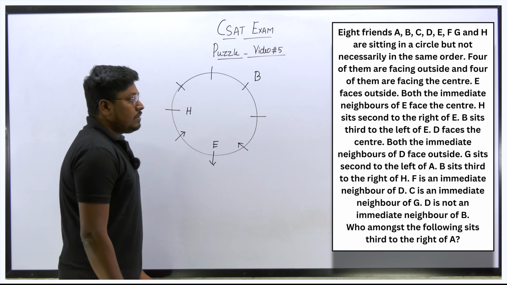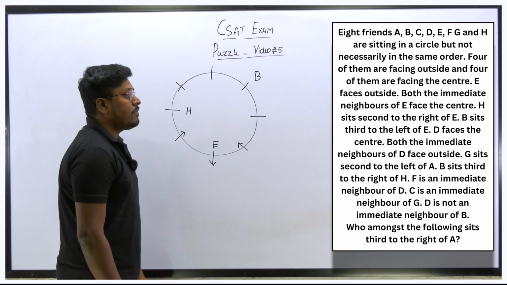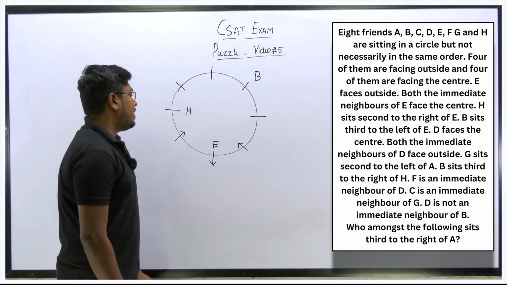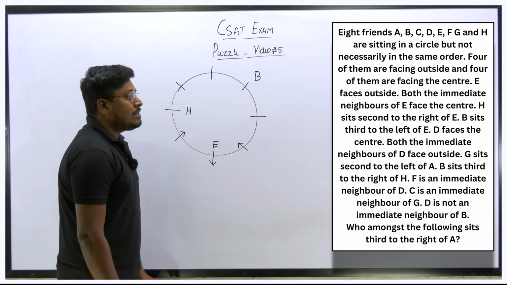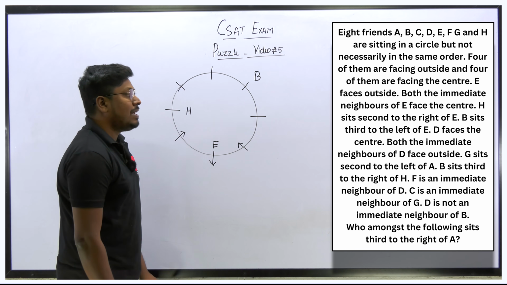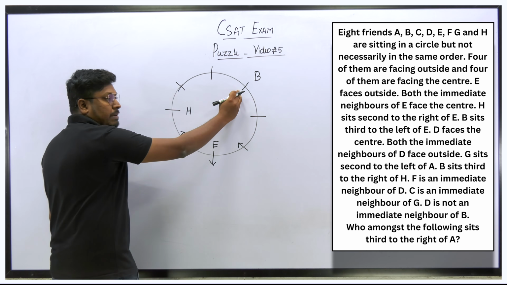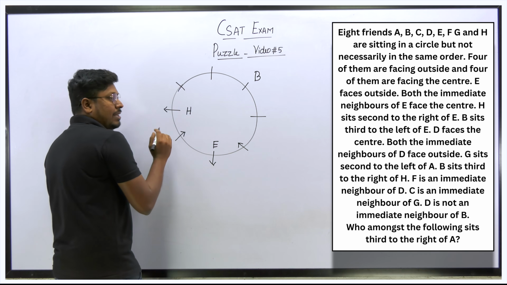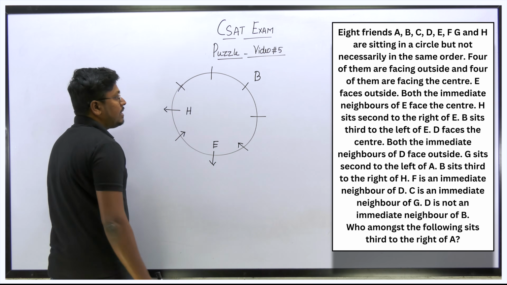G sits second to left of A. So A's left hand side at the second place is G. Again, next point, B sits third to right of H. So H's right hand side at the third place is B. Definitely we can say that H will be facing outside, only then H's right hand side will be this side. So 1, 2, 3, and this will be the place for B.